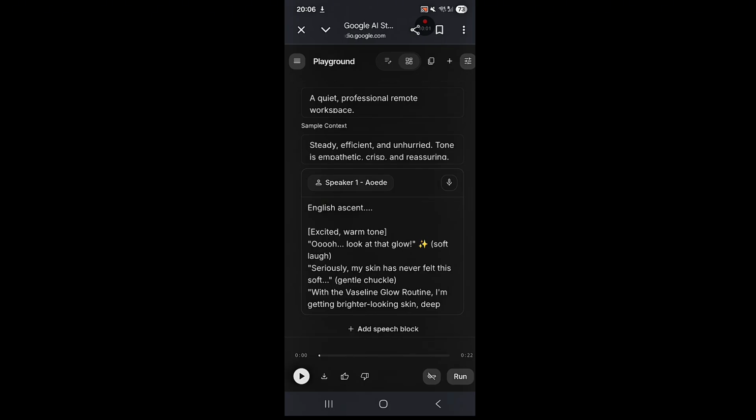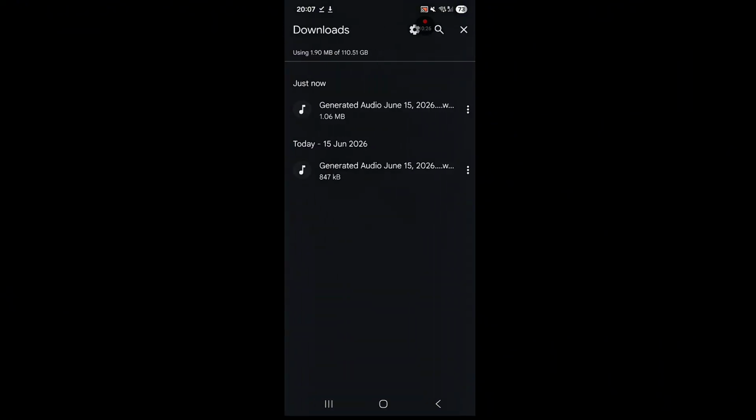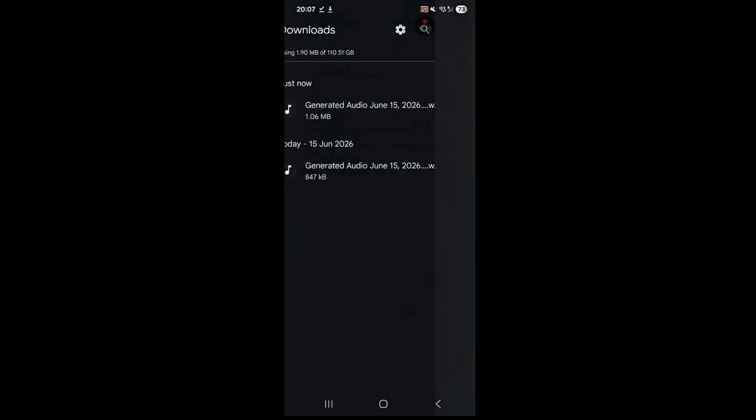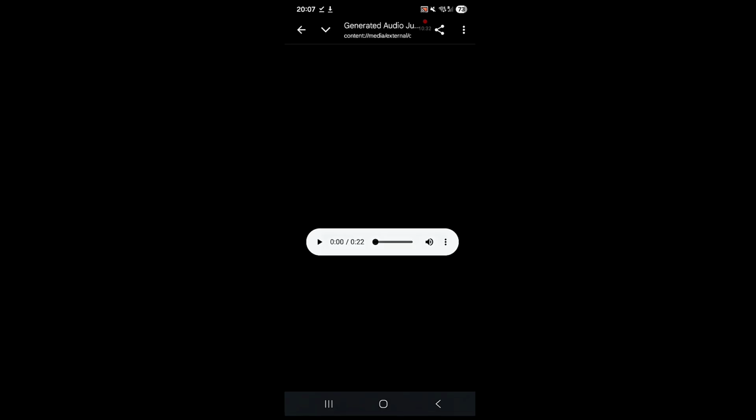This is super amazing. We said a 10 second voice, and it actually gave us a 22-second voice. Okay, now what are you gonna do? You see this arrow down here beside the place where you can actually play the voiceover. You click on this place and then you download. Now the file has been downloaded, right? So let's go to our phone to go and check. It said open. You can actually click open here to see it. See, we already have it here just now, so let's see.